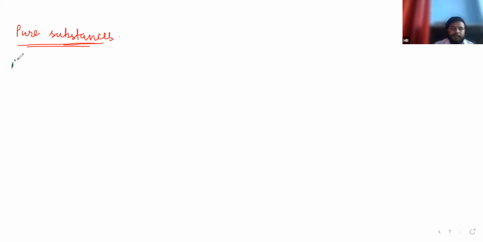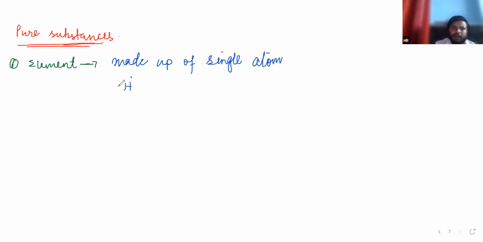Pure substances have further classification: element. What is an element? You have seen the periodic table, everything on it is an element. An element is made up of single atoms, like hydrogen, helium, lithium, gold, silver, sodium.